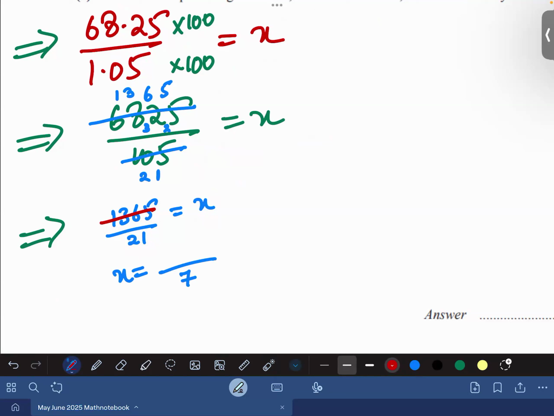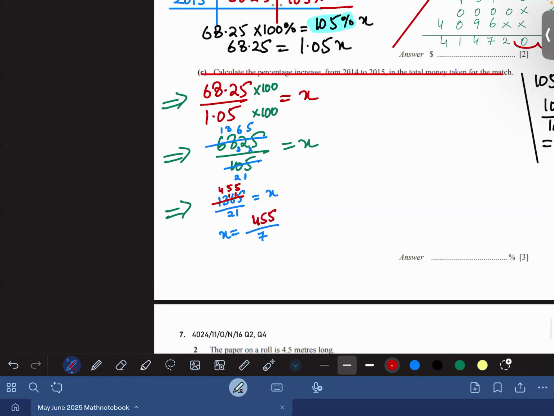So 3 times 4 is 12. 1 will go there. Agree? 3 times 5 is 15. 1 will go there. So it is 455. So 455 divided by 7. So let's check that 455 is divisible by 7 or not.